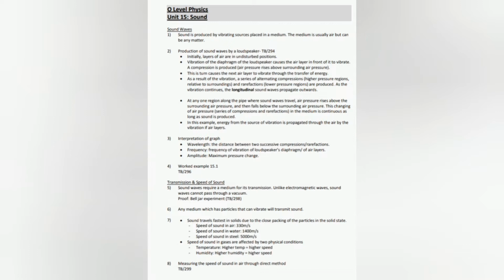Frequency is the frequency of vibration of the loudspeaker's diaphragm or of the air layers. Amplitude is the maximum pressure change. 4. Worked example 15.1, TB/296. Transmission and speed of sound.